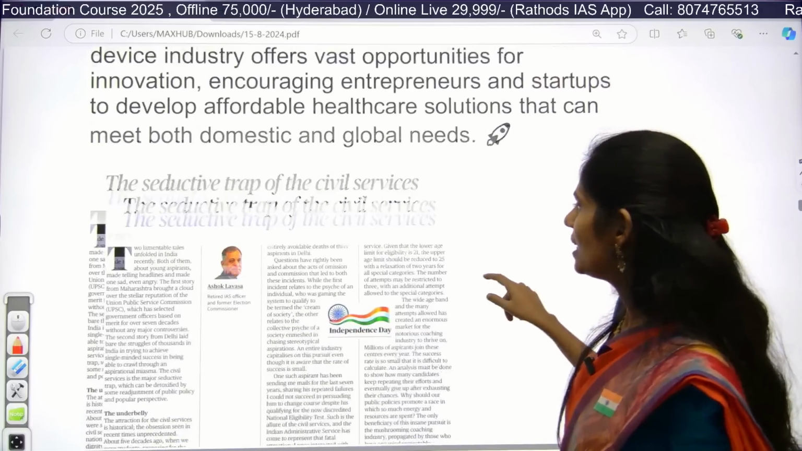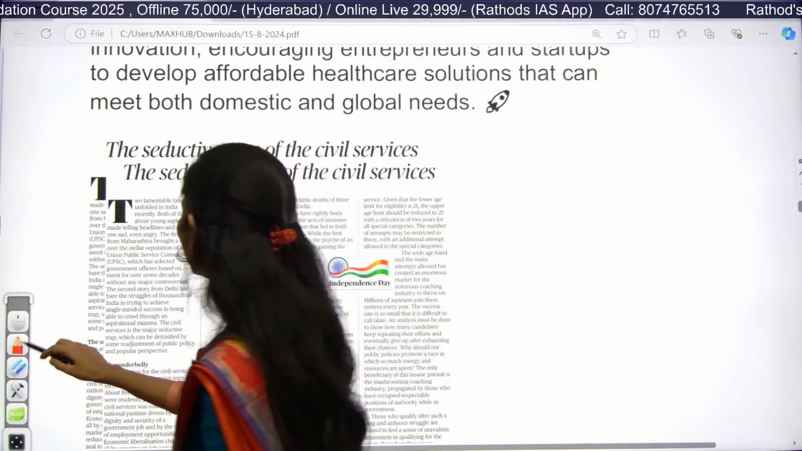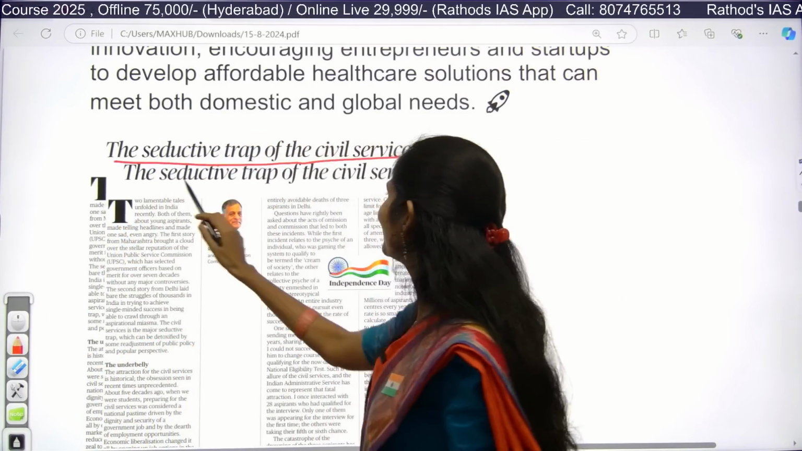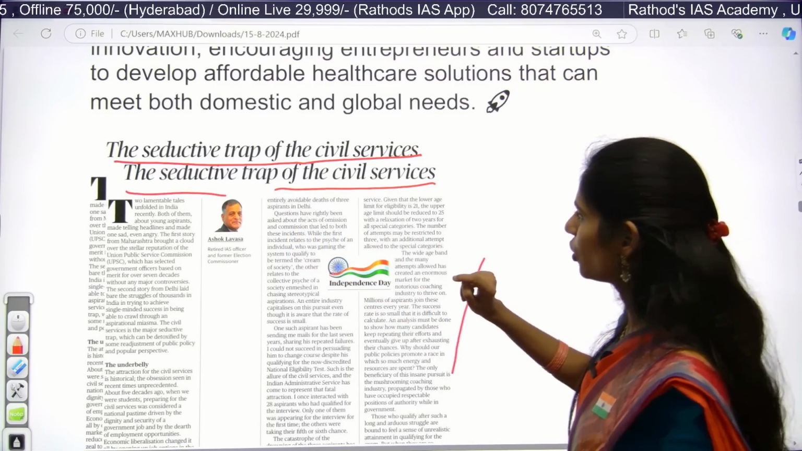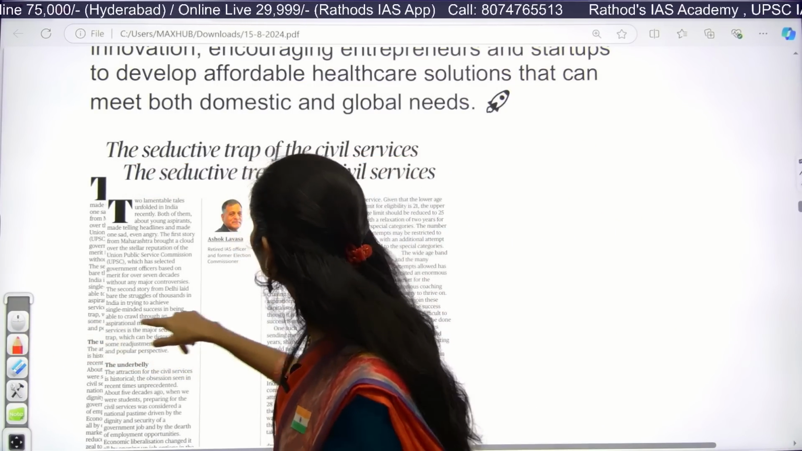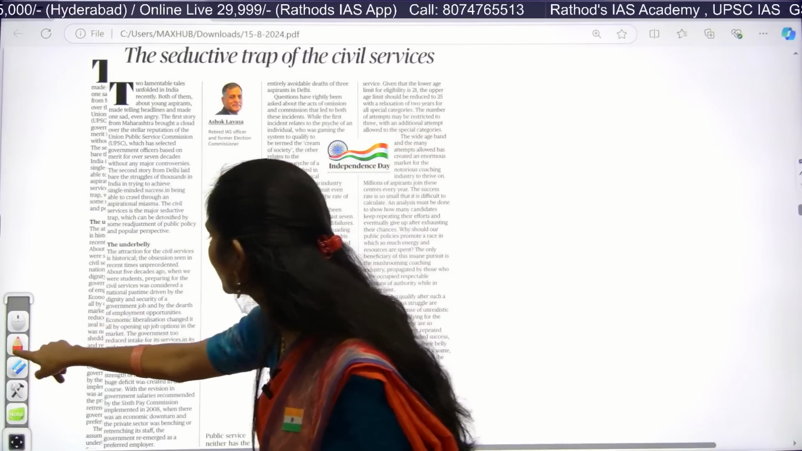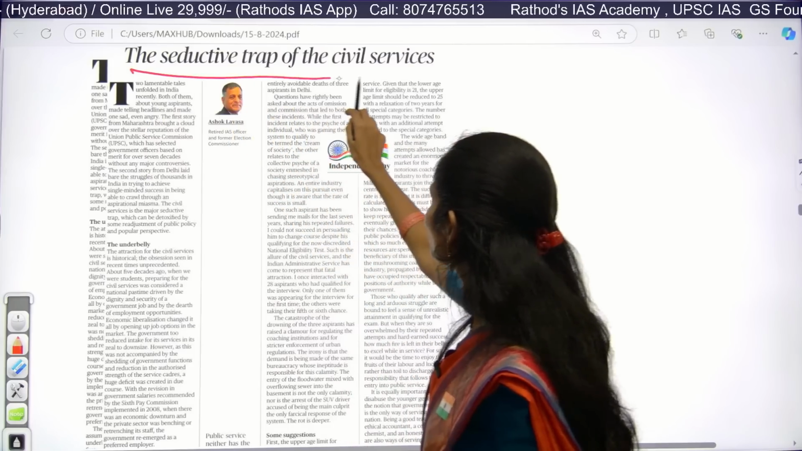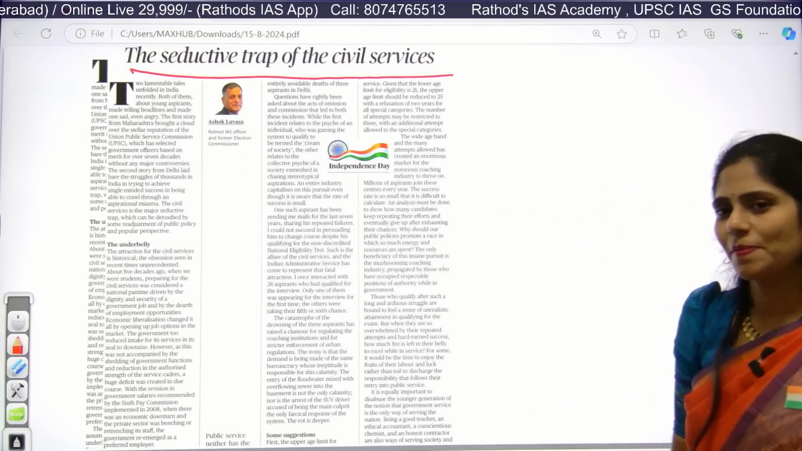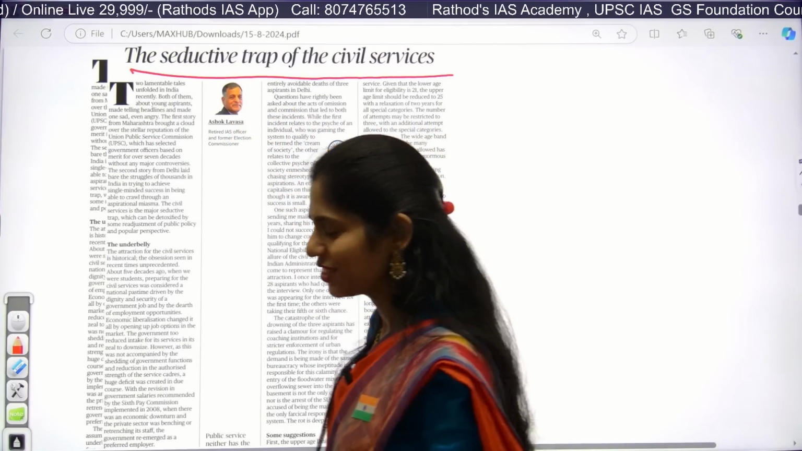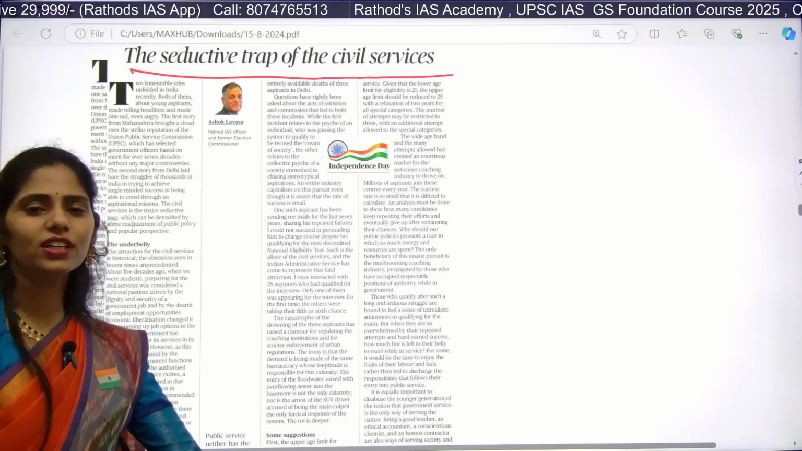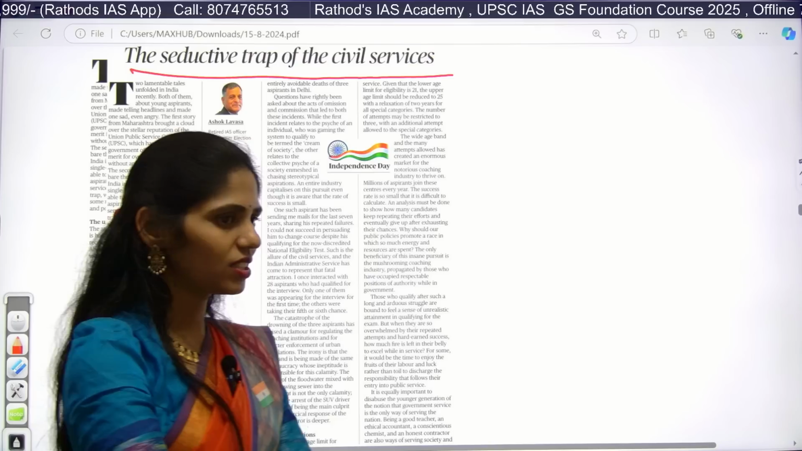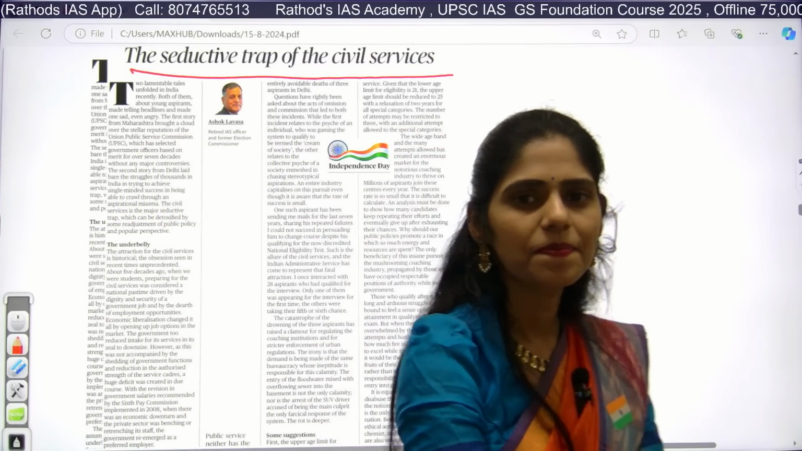Okay. And see this article, the selective trap of the civil services. Tell me, what is this article talking about? I think it had been pasted 2 times. So this is the title, the selective trap of the civil services. Actually I should not deal with this, but I'm dealing with this article. What might it be talking about, what is this trap of civil services? Come on.